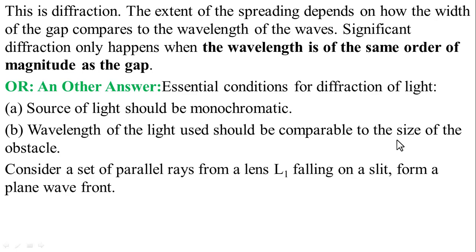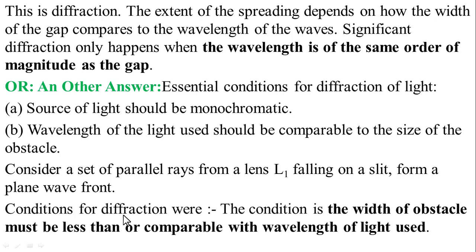So consider a set of parallel rays of wavelength L1 falling on a slit from a plane wavefront. So we consider for the diffraction of waves that the condition is the width of the obstacle must be less than or comparable to the wavelength of the light used. Here, this is the final answer.